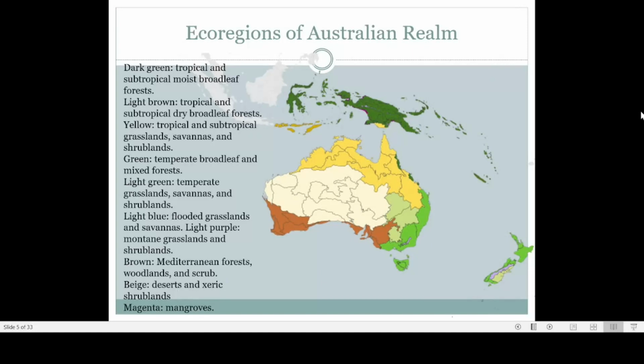So if you look at Australia, nearly 60 or 70% of Australia is actually desert. Now it's very difficult to live in this desert region. That is why most of the people of Australia are living in the peripheral regions of Australia.